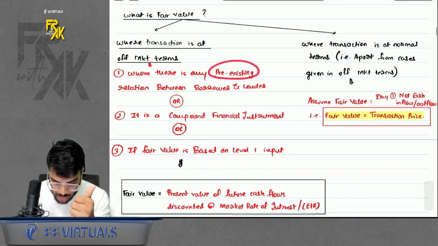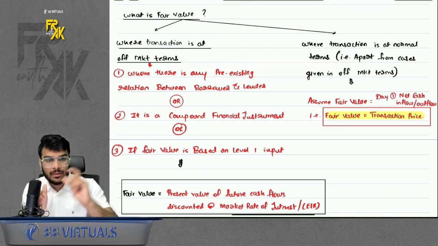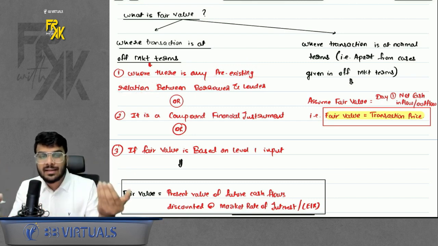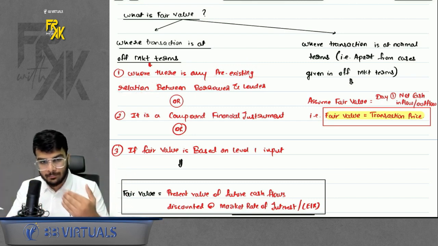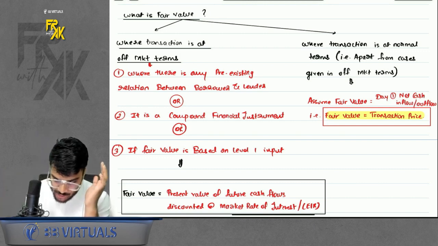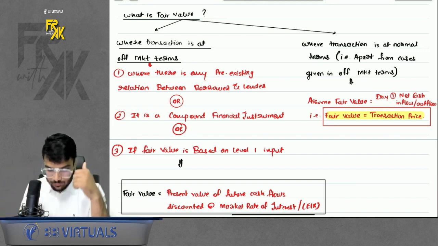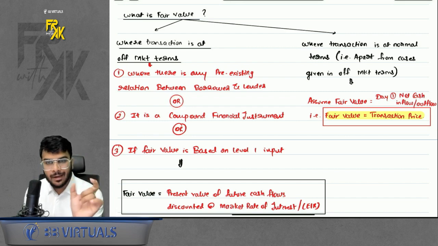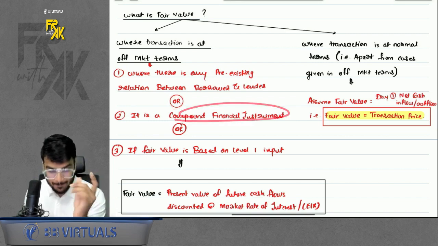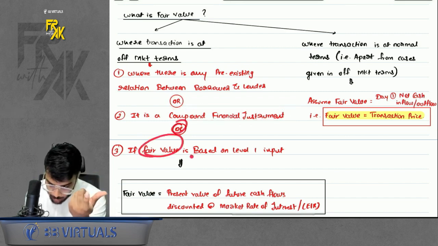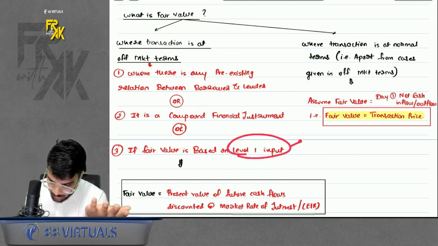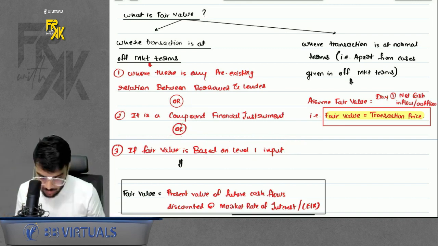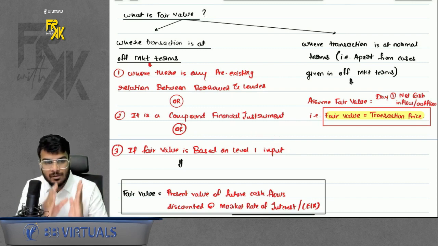If there is any relationship between the two parties involved, between the borrower and the lender, okay, relationship means parent, subsidiary, lessor, lessee, employer, employee, right? So if there is a relationship between the borrower and the lender, or if the instrument involved is a compound financial instrument, or if the fair value is based on level 1 input. What is the meaning of level 1 input? We will study that part in another index. As of now, just rectify this. If the fair value is based on level 1 input.